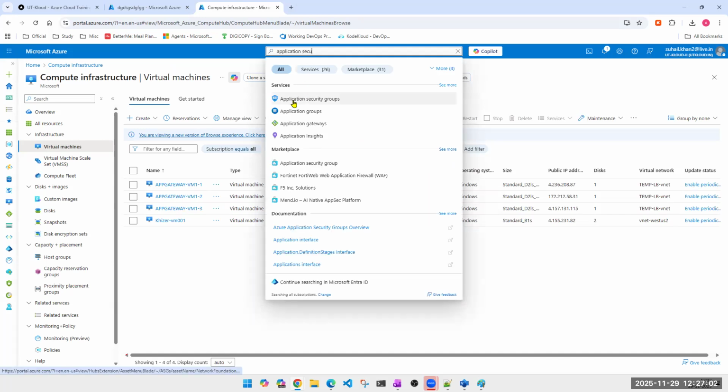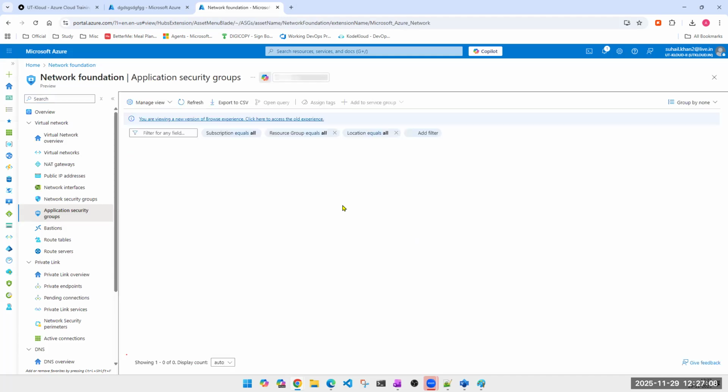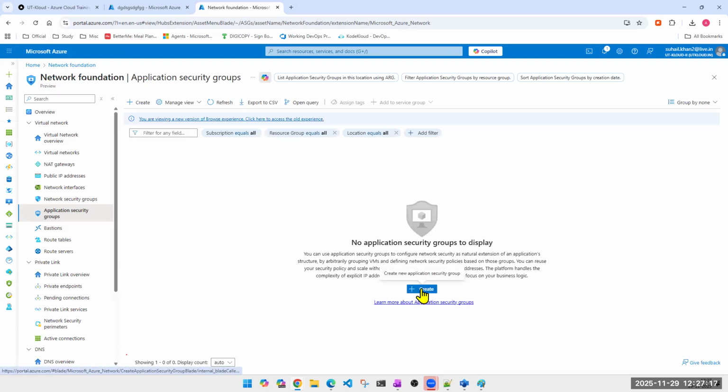So here it is, application security groups. Search for it. It will show me my existing application security groups. I don't have any. Create one.